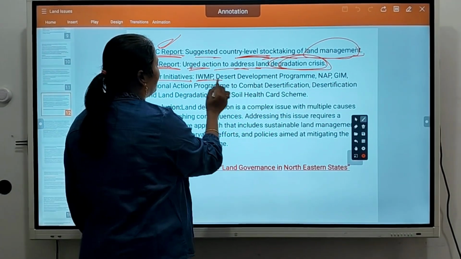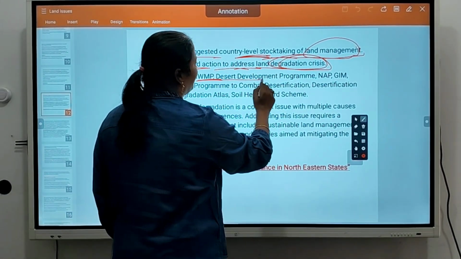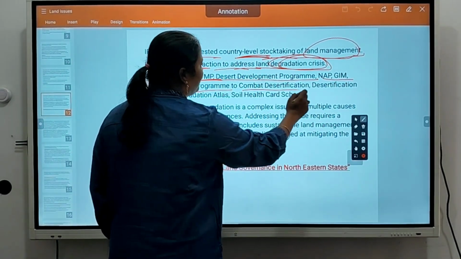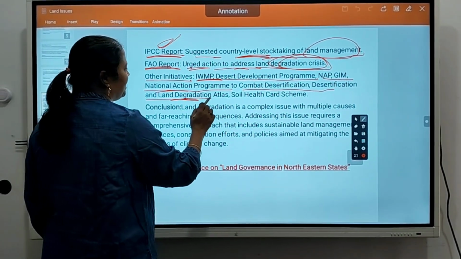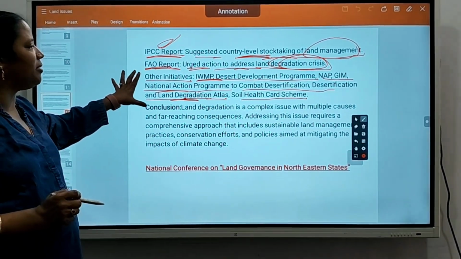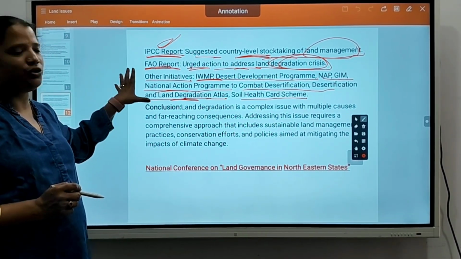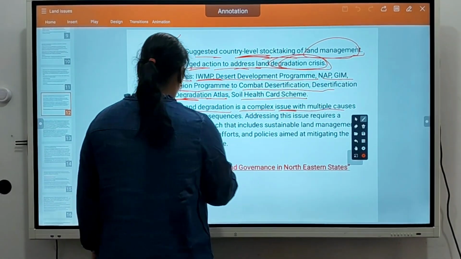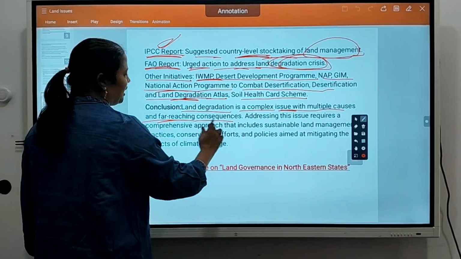Other initiatives: IWMP, Desert Development Program, NAP, the National Action Program to combat desertification and land degradation at large, soil health card scheme. All these initiatives are being done by India to restore the soil. So land degradation is a complex issue with multiple causes and far-reaching consequences.